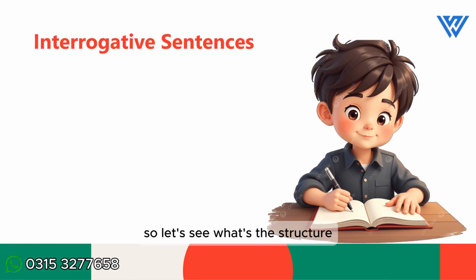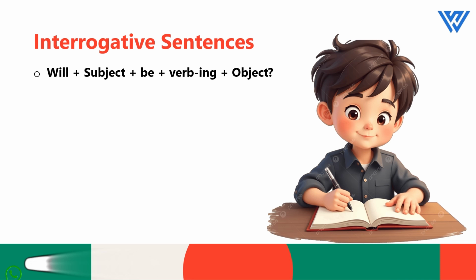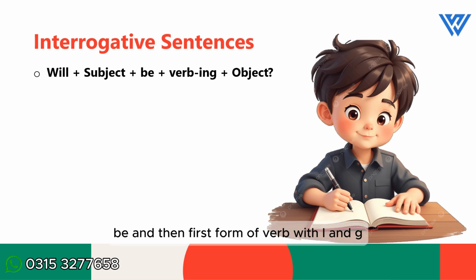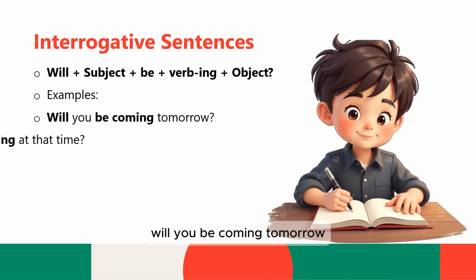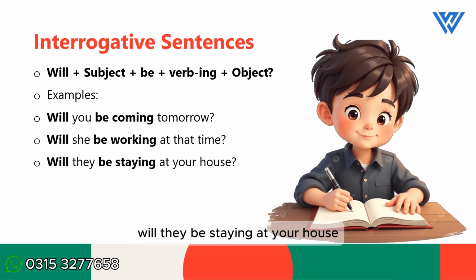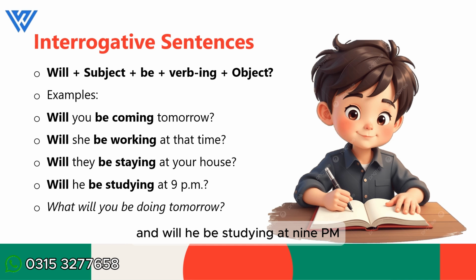So let's see what's the structure and practice some examples of interrogative sentences. Interrogative sentences question sentences को कहते हैं. Question sentences में हमेशा auxiliary verb हम sentence के start में ले जाते हैं. So starting with will followed by subject, be, and then first form of verb with ing and then object. Let's see some examples. Will you be coming tomorrow? Will she be working at that time? Will they be staying at your house? And will he be studying at 9 p.m.?